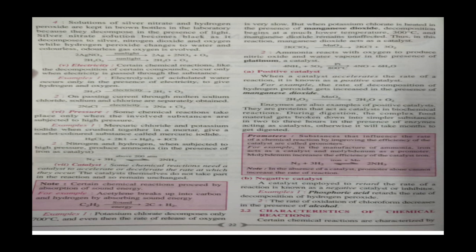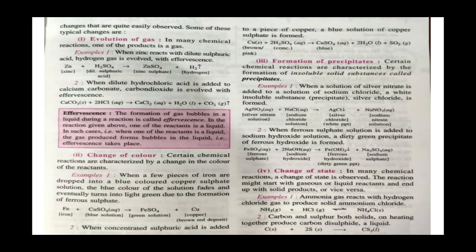Now the change of color. That is the second characteristic of a chemical reaction. Certain chemical reactions are characterized by a change in color. When a few pieces of iron are dropped in blue copper sulfate solution, which I showed last year, the blue color of the solution fades into pale green. So iron reacts with copper sulfate. You can see iron and blue copper sulfate change into green ferrous sulfate and a brown-red copper deposit. So this you can check.